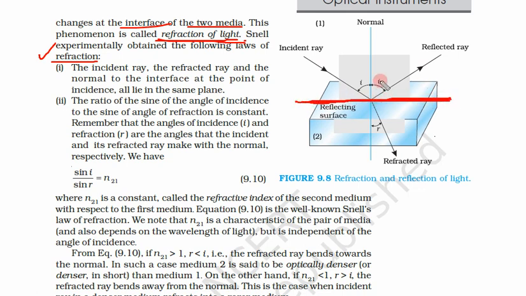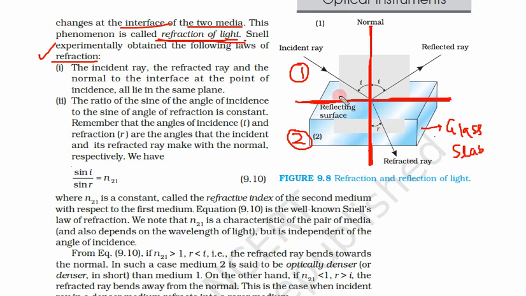Interface means this is the point where medium 1 and medium 2 are meeting, and this is the normal to medium 2, because we assume that after this medium 2 everywhere there is medium 1, or we can assume this is a glass slab and everywhere is air. So everywhere there is medium 1. So we have drawn a normal. This is our normal, normal to the surface of this glass slab.